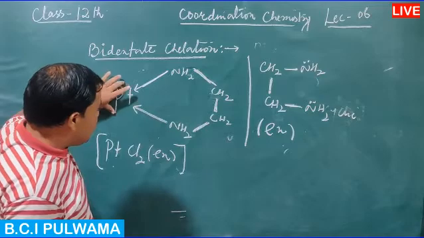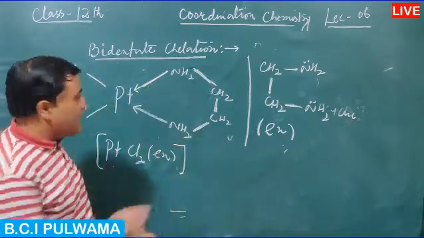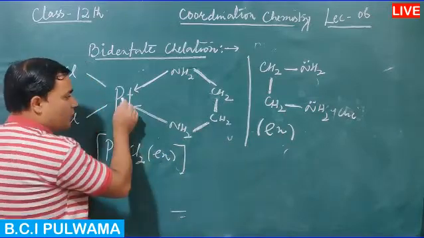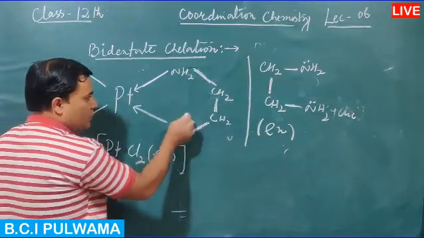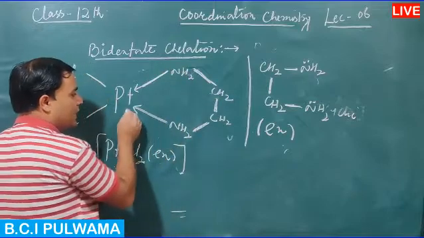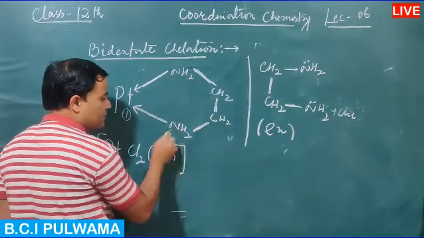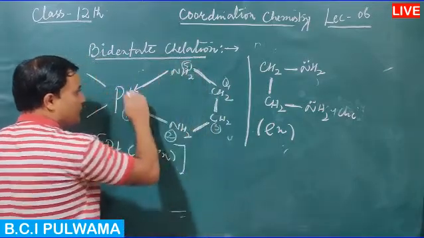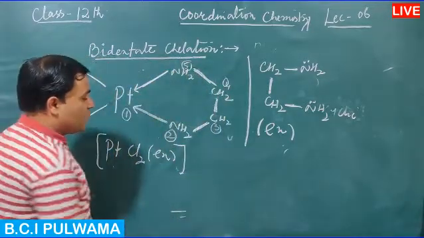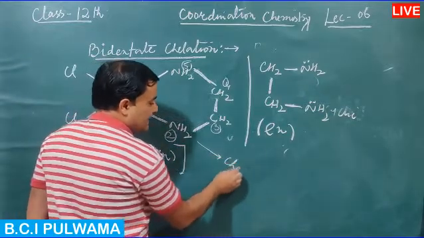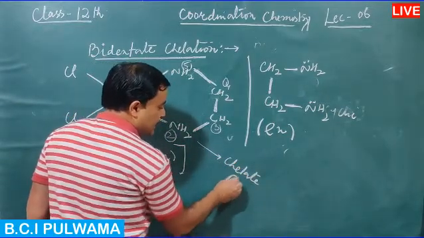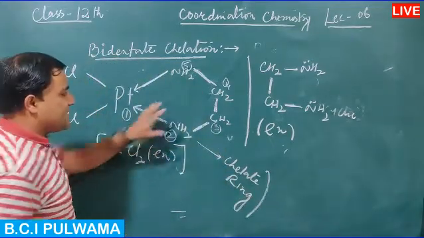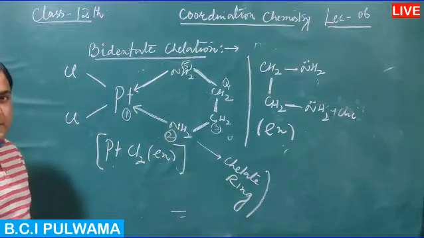The coordinate bonds formed with the central metal atom or ion make a 5 member cyclic ring. So this is one. See the members: 1, 2, 3, 4, 5. There are 5 members. This is member number 1, member number 2, then 3, then 4, and then 5. A 5 member cyclic ring. Now this is a chelate ring. This complex is a chelate complex.